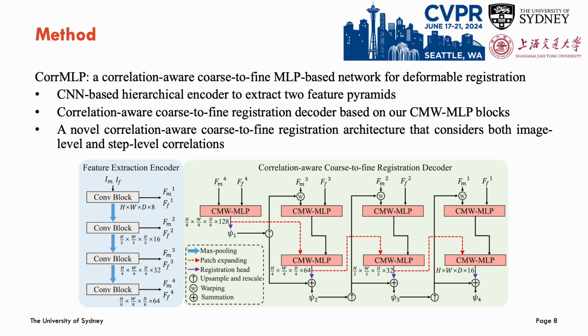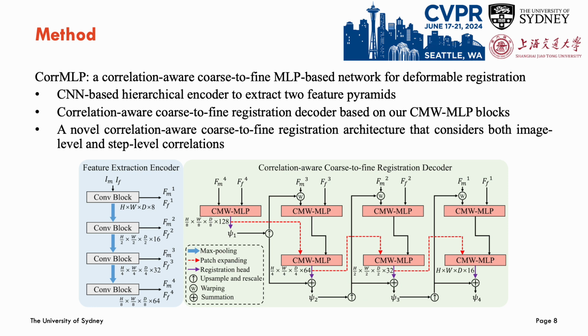One deformation field was produced at each registration step and then was used to warp the feature maps of the moving image, which were further used to refine the deformation field at the next registration step. The whole network used a correlation-aware coarse-to-fine registration architecture that considers both image-level and step-level correlations.